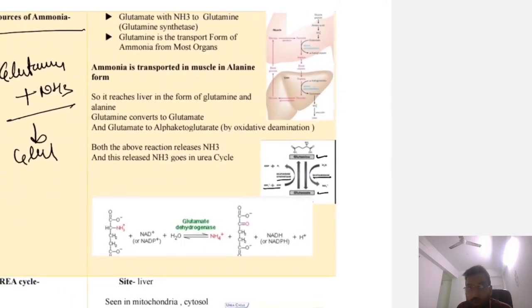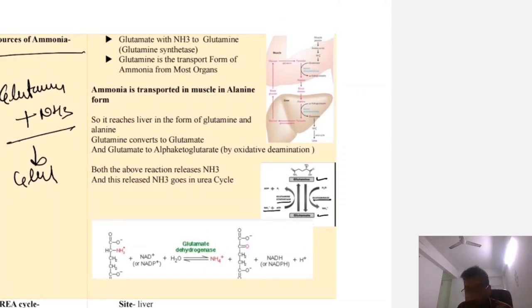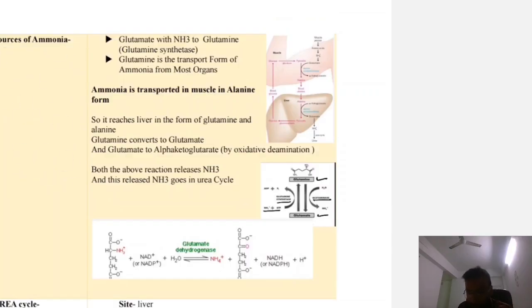So this is how NH3 runs in the body. NH3 is a gas, so it can't travel without reacting with any compound. So glutamate reacts with NH3 and forms glutamine, by glutamine synthetase. Okay, glutamine is the transport form of ammonia from most of the organs. Okay, now in muscle, ammonia is transported in the alanine form. In other body parts, mostly it is glutamine.